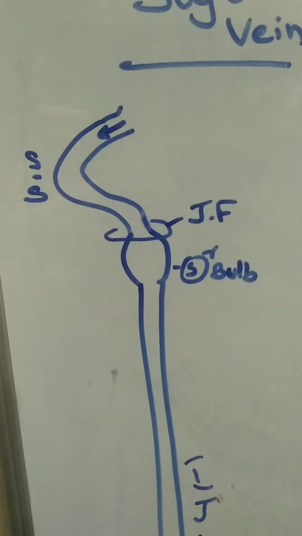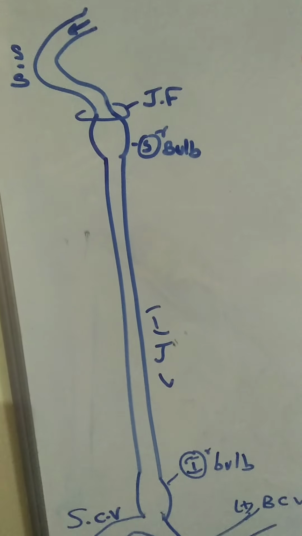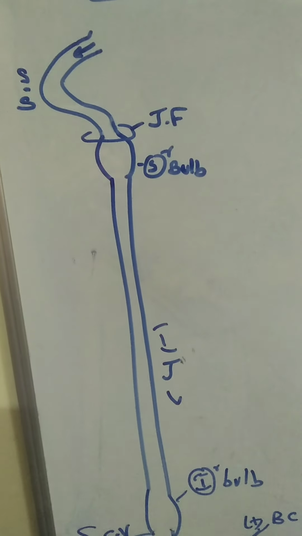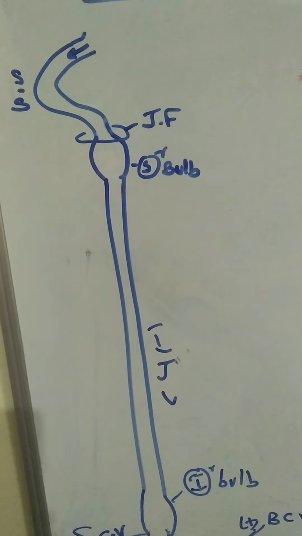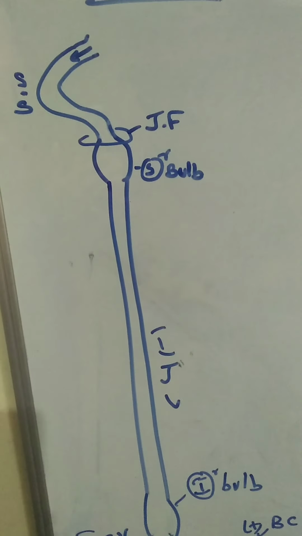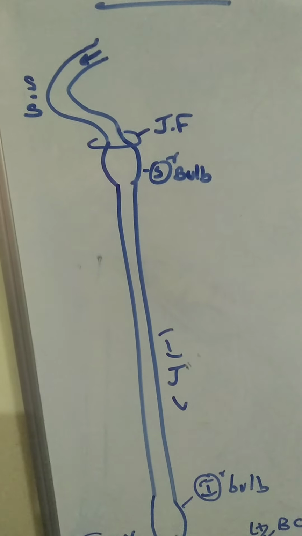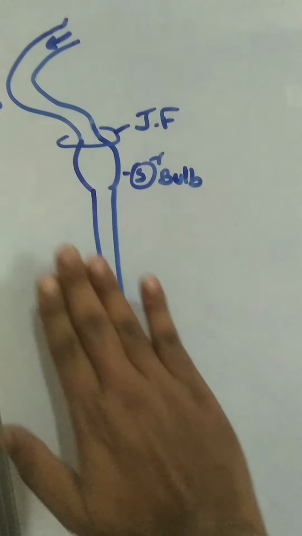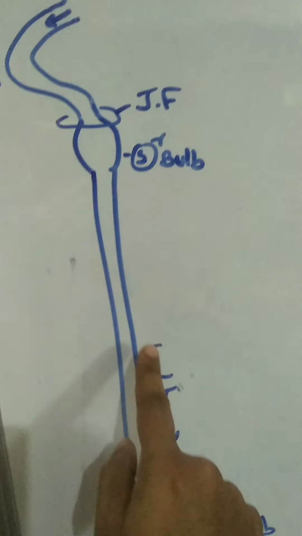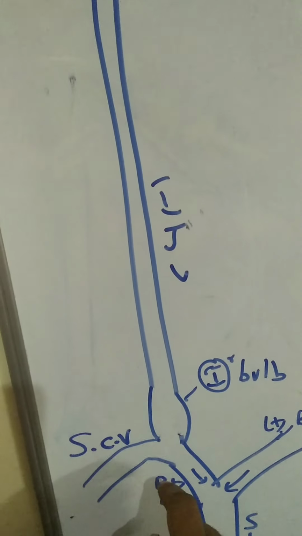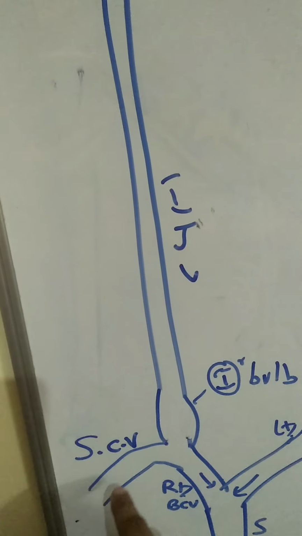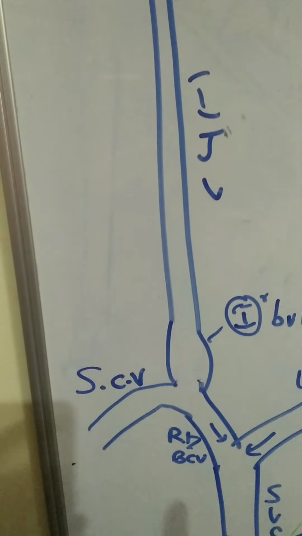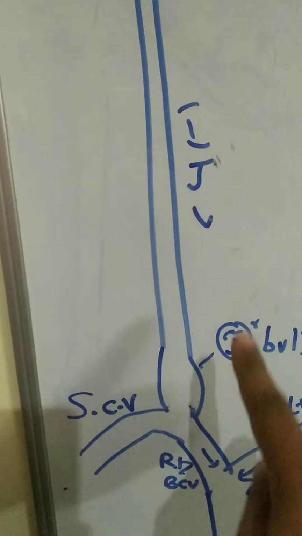This internal jugular vein descends vertically downwards within the carotid sheath related to the carotid arterial system. Between the carotid arterial system and the internal jugular vein, there will be vagus nerve. That is the simplest relation. Overlapping this will be sternocleidomastoid. It descends vertically downwards to go just behind the sternoclavicular joint. It will join with one vein beneath the clavicle. What is it? Beneath the clavicle, subclavian vein. So it joins with subclavian vein.